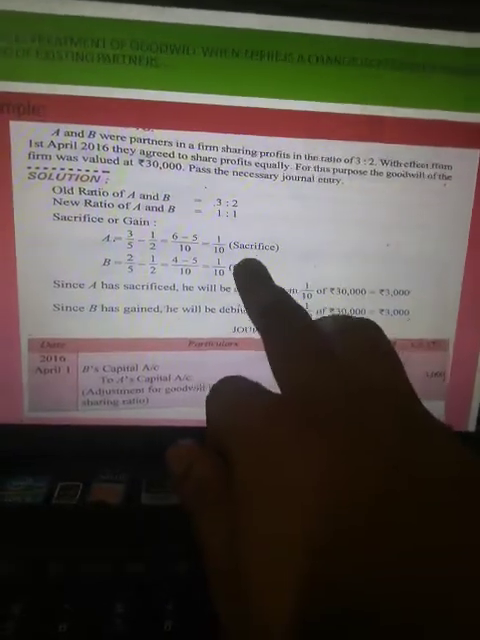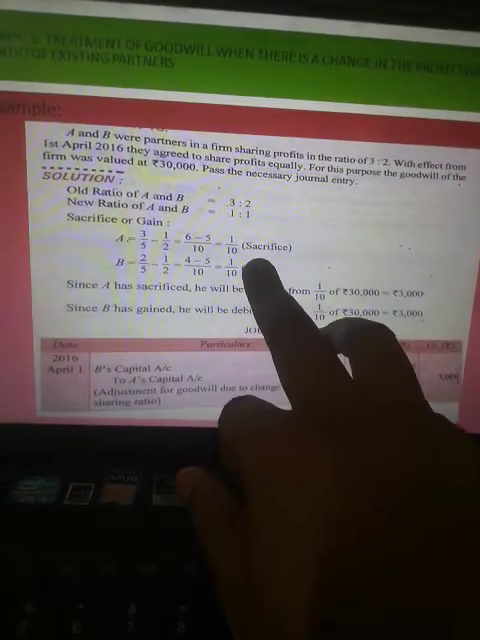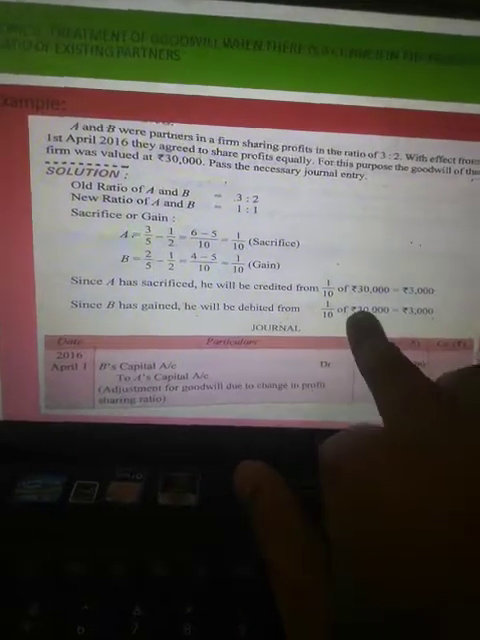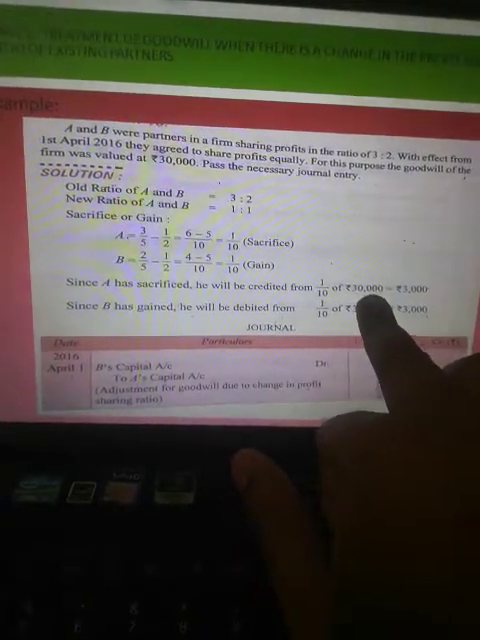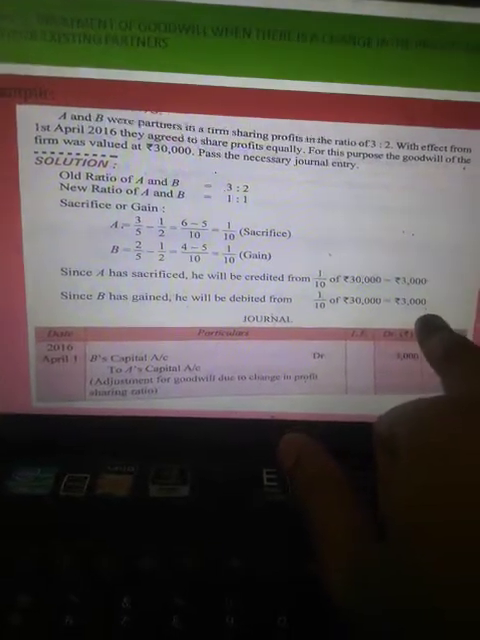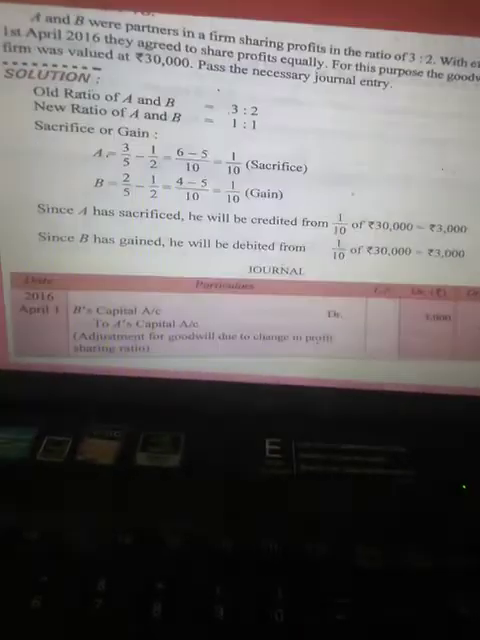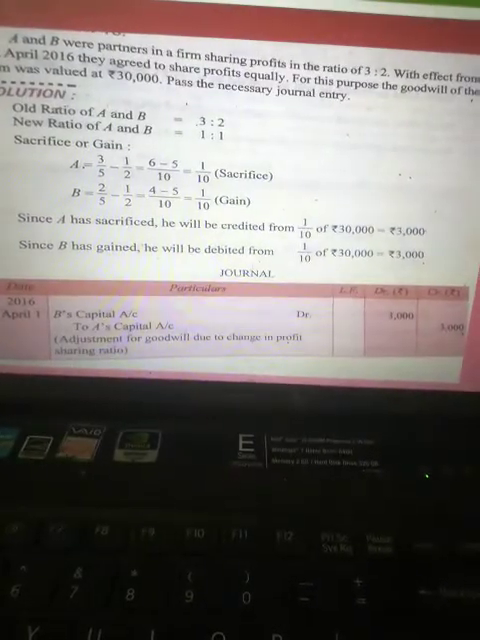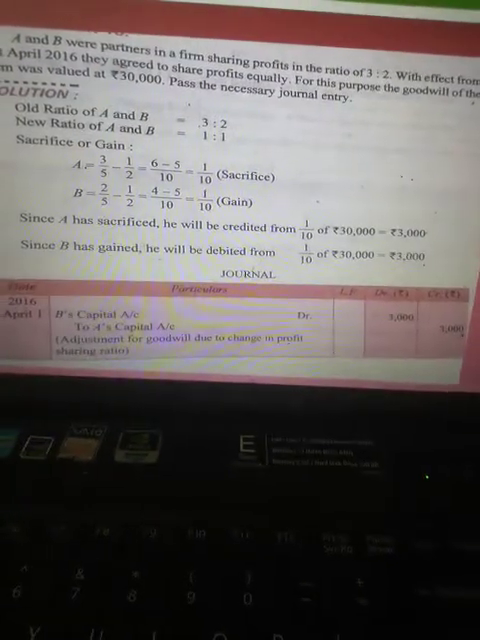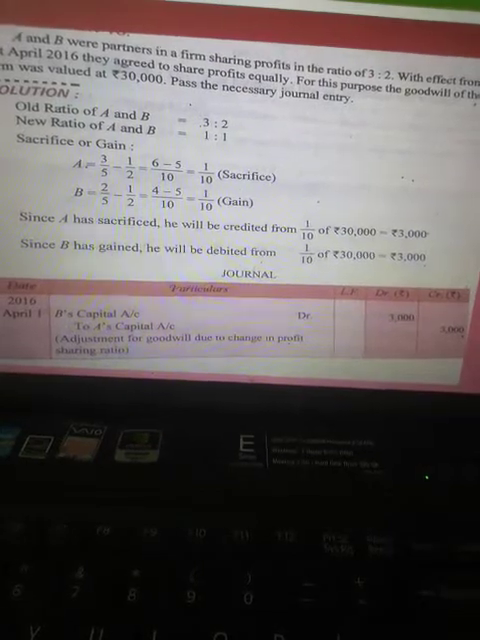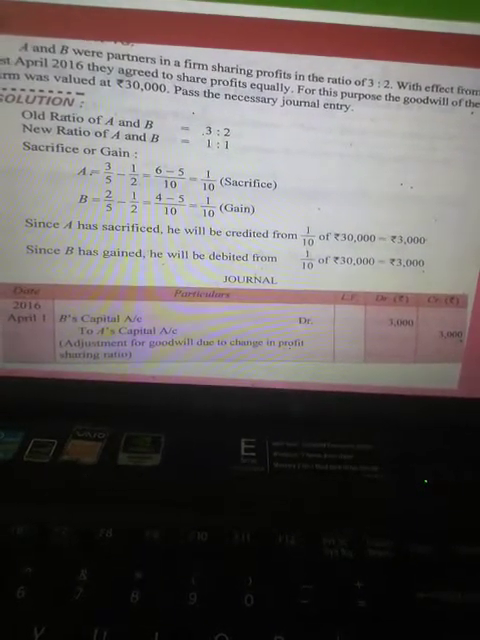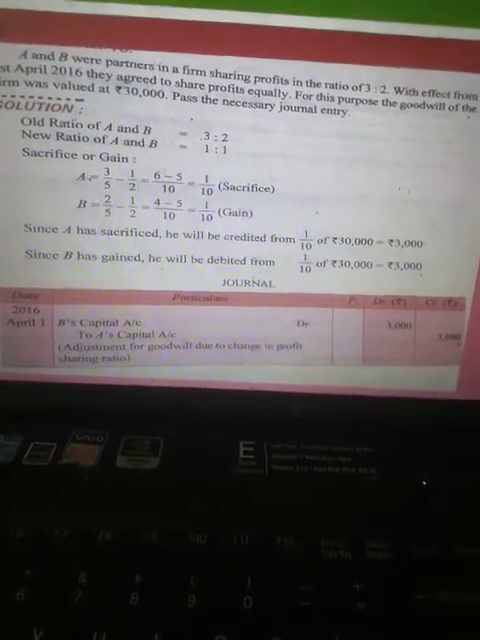So first we have calculated the gaining sacrificing, A has made a sacrifice of 1 by 10 and B has made a gain of 1 by 10. Then we have multiplied this figure with the amount of goodwill, and here is the amount for the entries, and the entry will be B's capital account debit to A's capital account for rupees 3000, because B has made a gain and A has made a sacrifice. So the entry for this will be G2S, that is B's capital account debit to A's capital account.